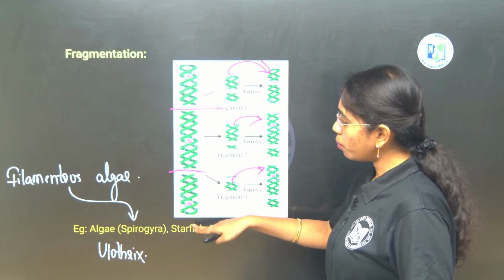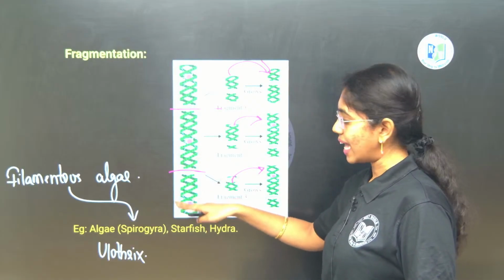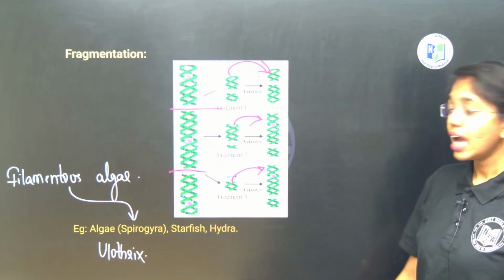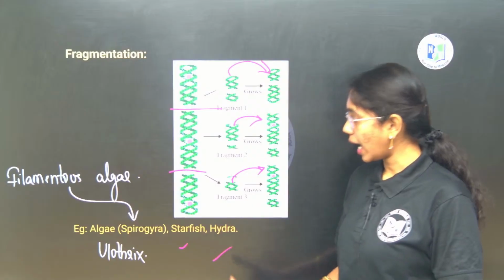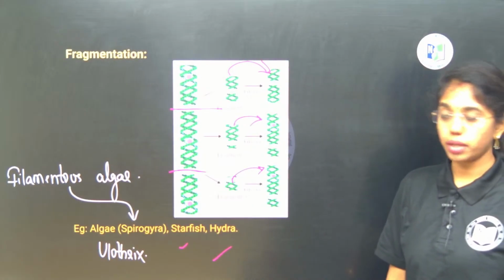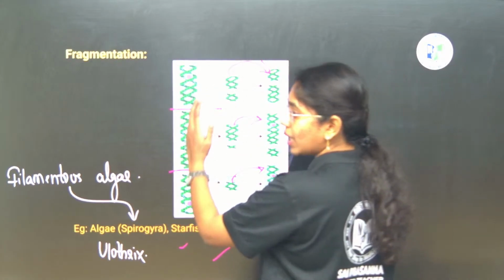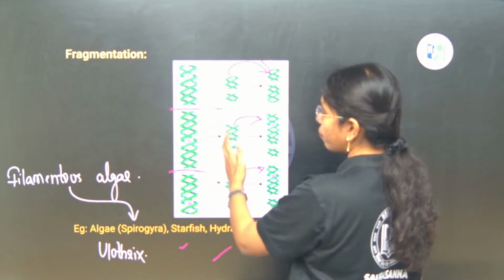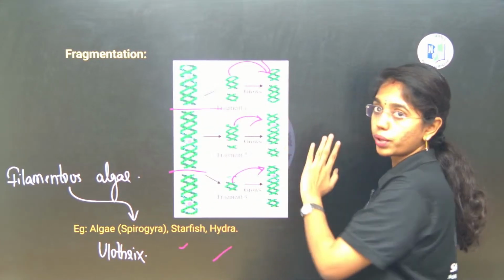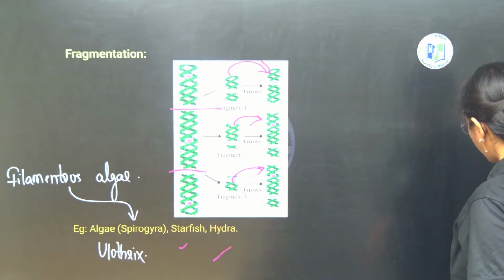From the parental body, especially in filamentous algae like Spirogyra and Ulothrix, it is also observed in starfish and hydra. Fragmentation is a mode of asexual reproduction where the parental body is fragmented into many fragments and each fragment will grow into a new individual. Clear, right?